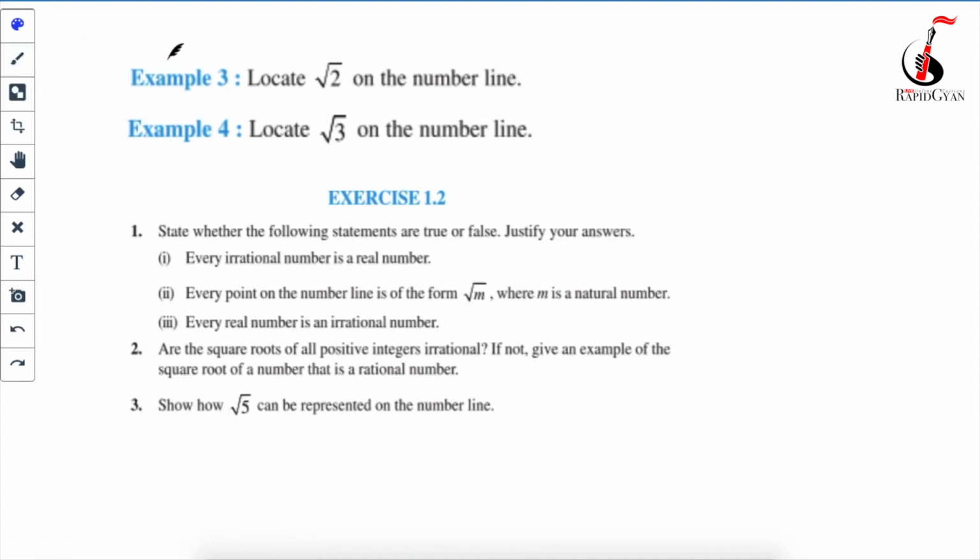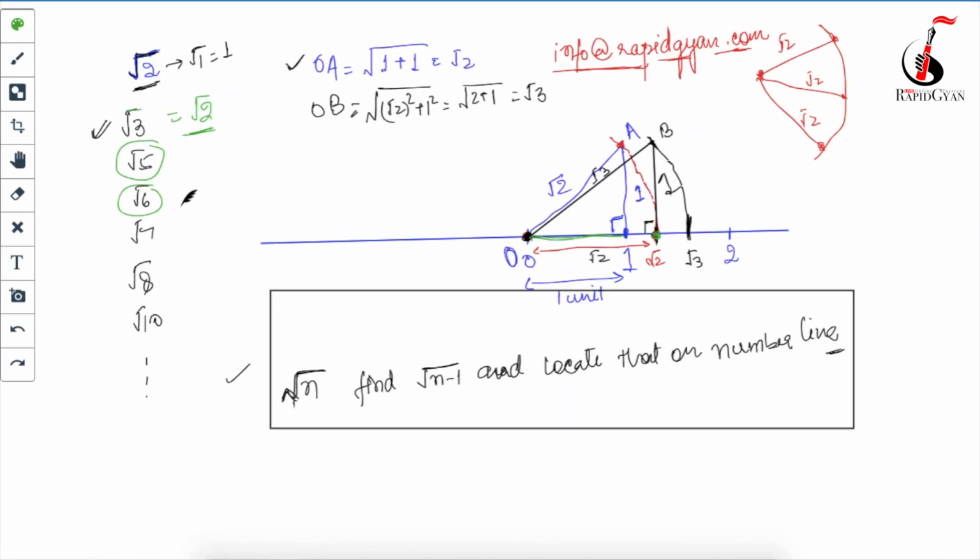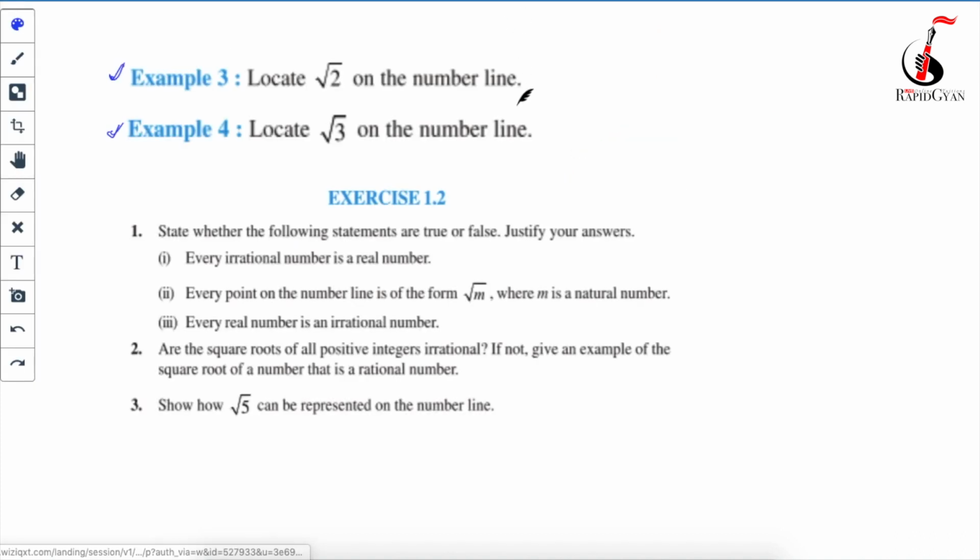There are two examples for exercise 1.2 where you have to locate under root 2 and under root 3 on the number line, which I think we have already done over here. Over here we have already located under root 2 and under root 3 on the number line. So these two questions we have already done. Now come to the exercise part.